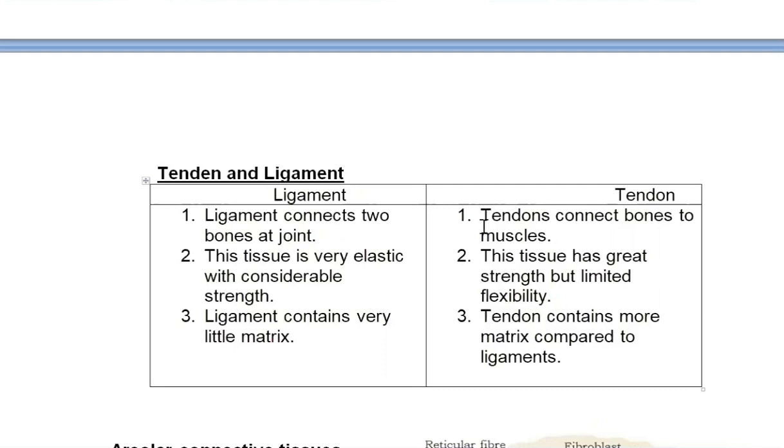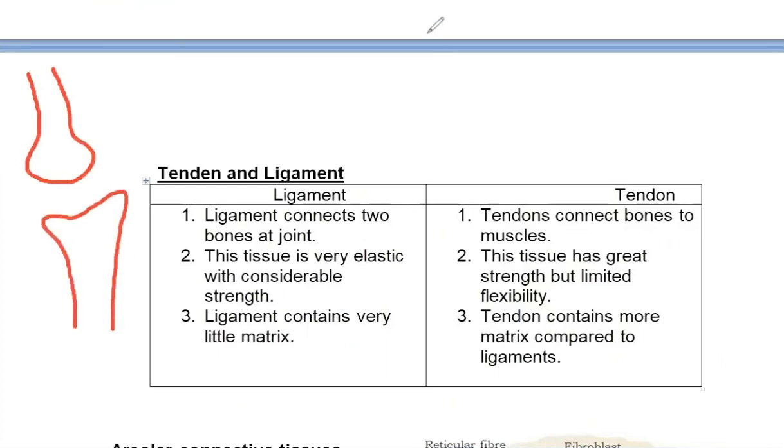Now ligament connects two bones at a joint. Say this is one bone and this is another bone. Ligament will keep these bones in position at the joint.